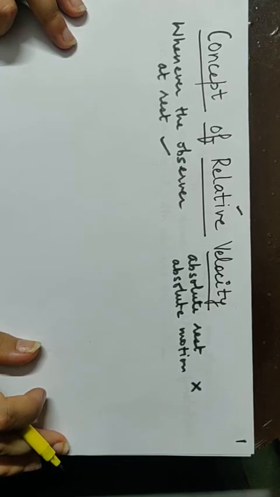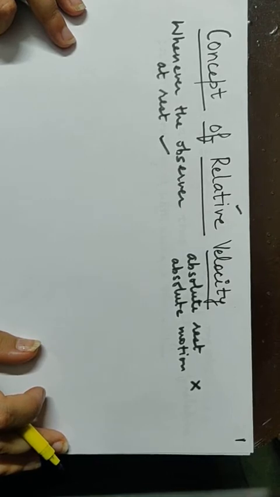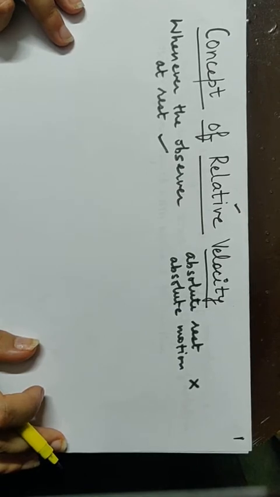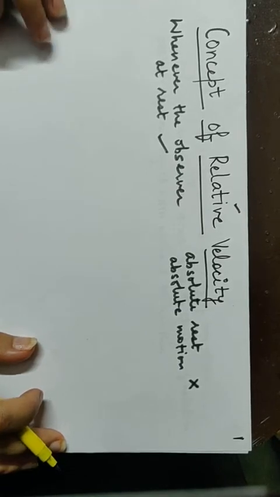First point might be clear to you that for considering the practical absolute motions, we have to maintain the rest position of the observer, meaning the observer is not moving.